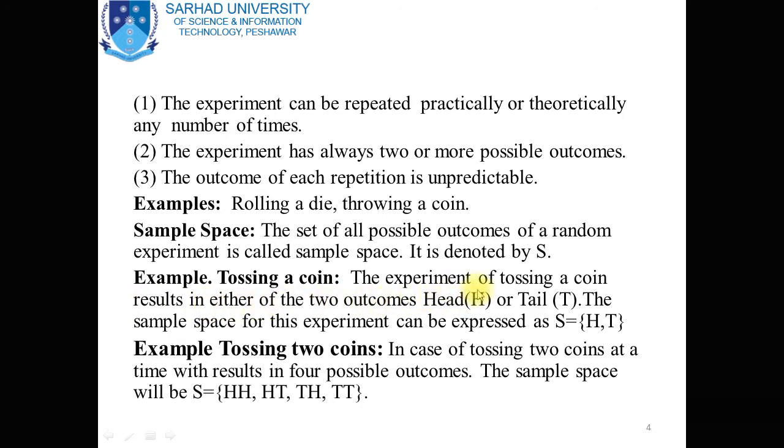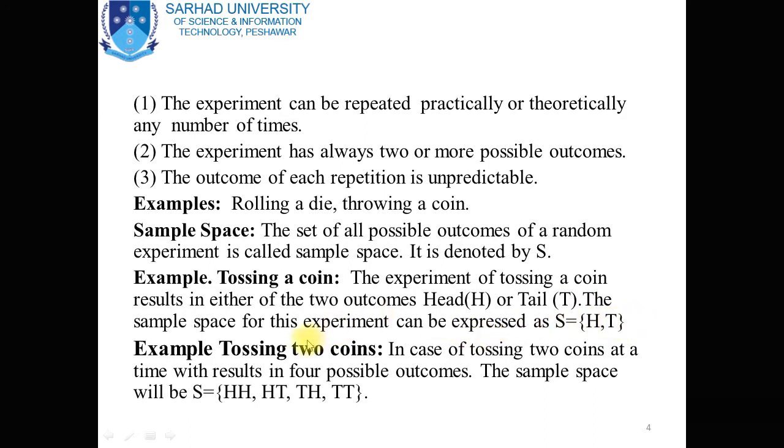One is head, denoted by H, and the other is tail, denoted by T. The sample space for this experiment can be expressed as S is equal to {H, T}, because the set of all possible outcomes of a random experiment is called a sample space. So we will get either a head or a tail, and the sample space contains these two outcomes, head and tail.